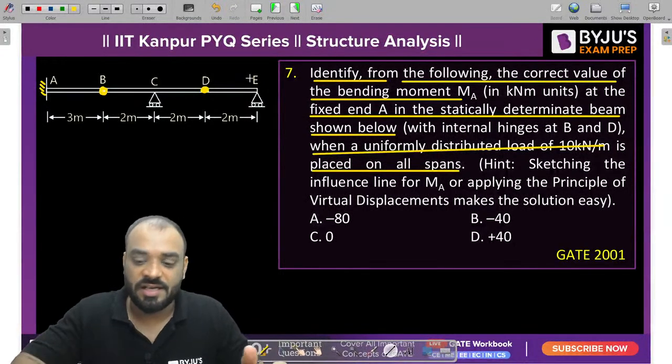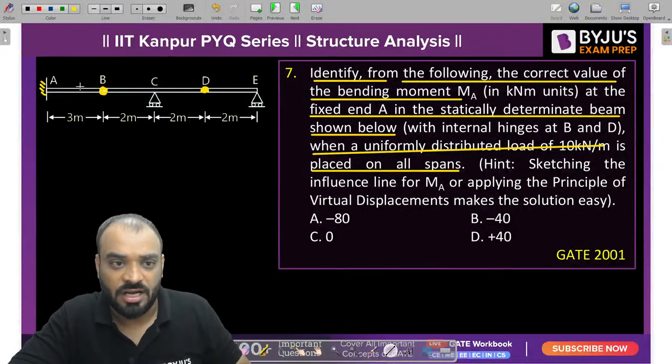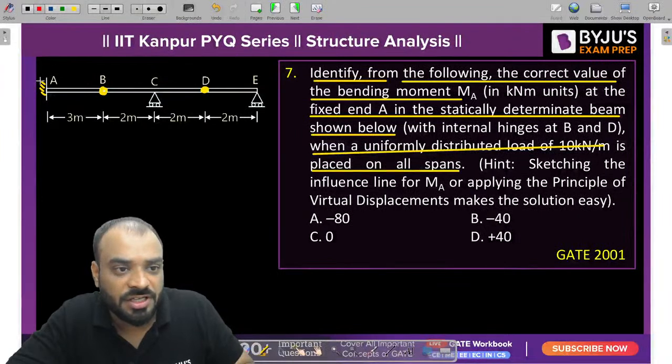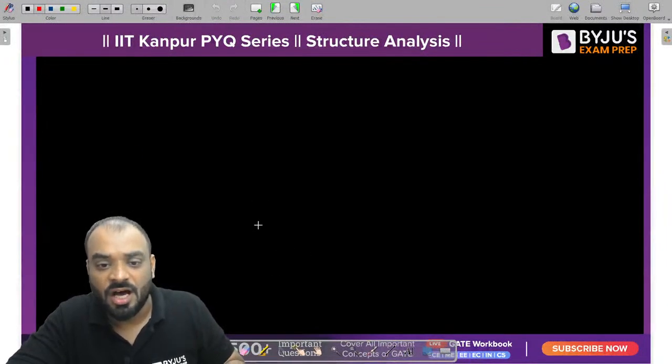Okay, let's understand, guys, how we can do it. First of all, I need to draw the ILD of moment at A, right? You know that guys, if I put the reaction like this, which is basically MA, I need to draw the ILD for this particular reaction MA. Okay, how can we do it?